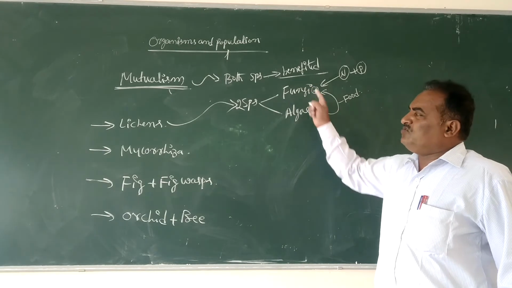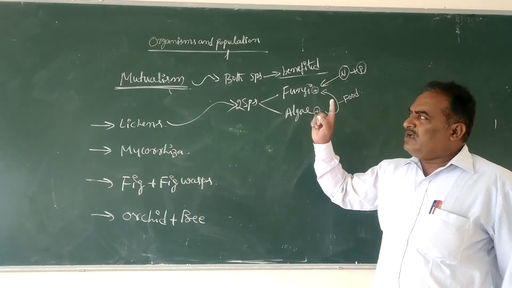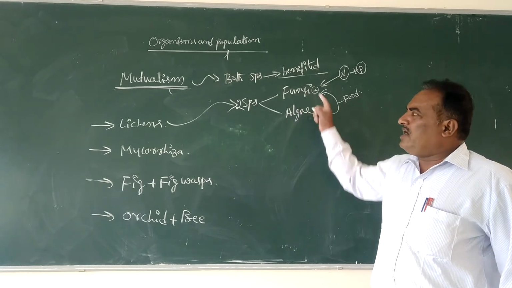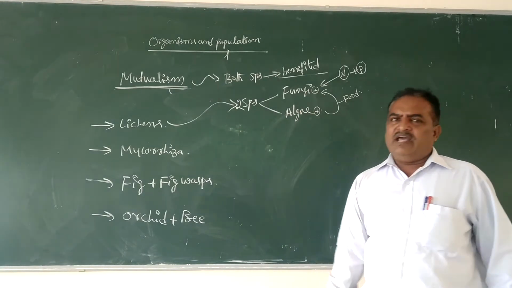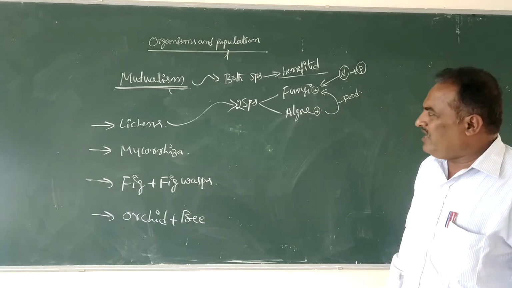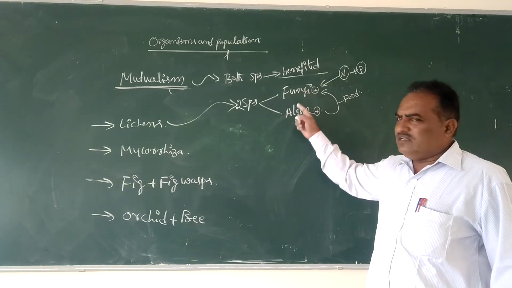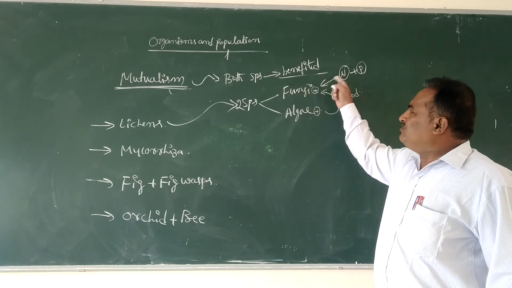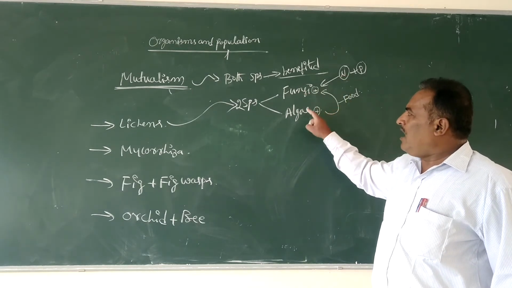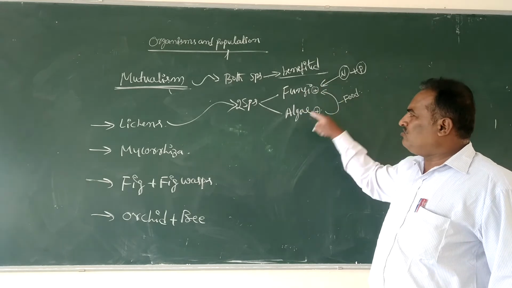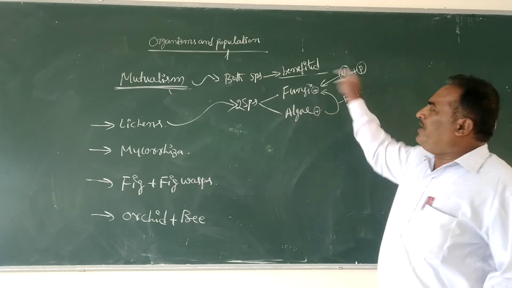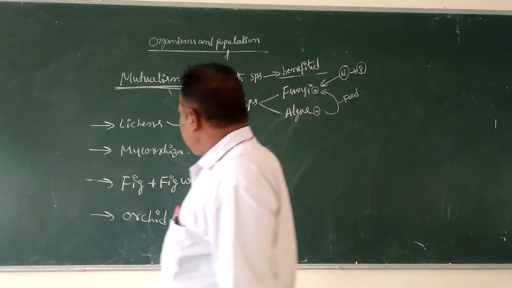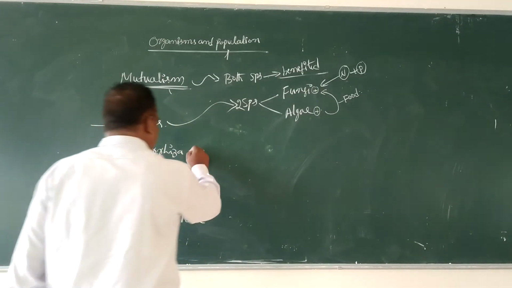Therefore, this kind of association comes under mutualism. Fungi and algal association is commonly called lichenic association.